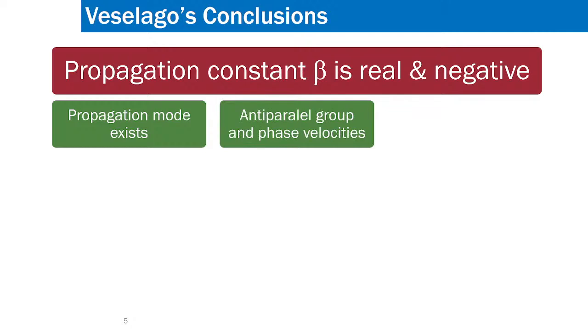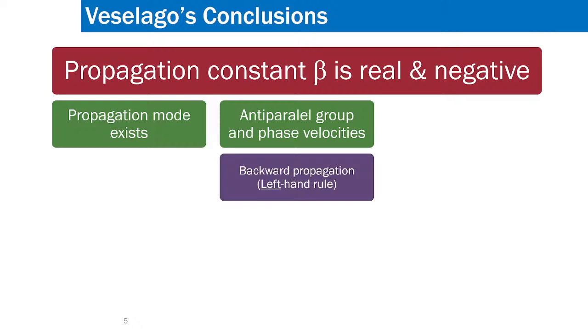Now, there will be propagation, but under this condition, the group velocity and phase velocity will be antiparallel, which means if group velocity is in the x direction, phase velocity will be in the minus x direction. So they will be antiparallel to each other.